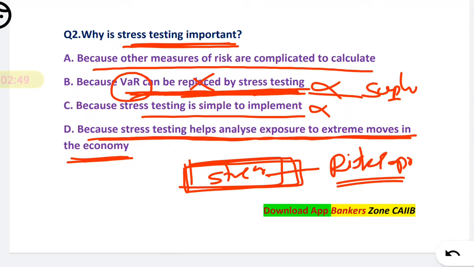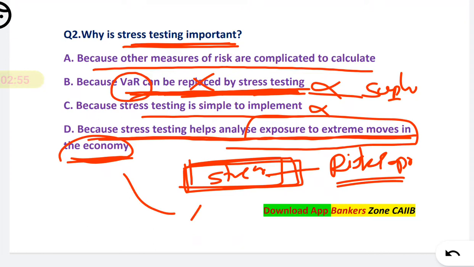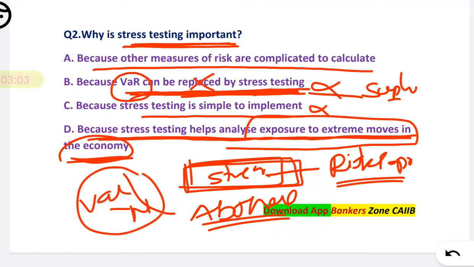That means even in an abnormal situation, it analyzes the risk, and VAR is only used in normal situations. So D will be your correct option.